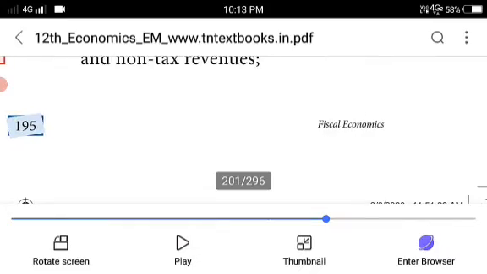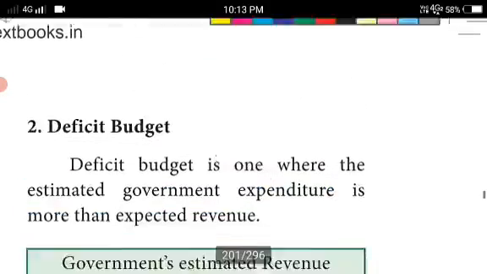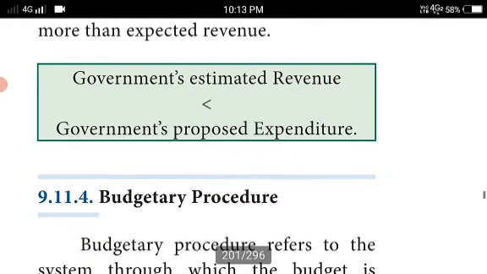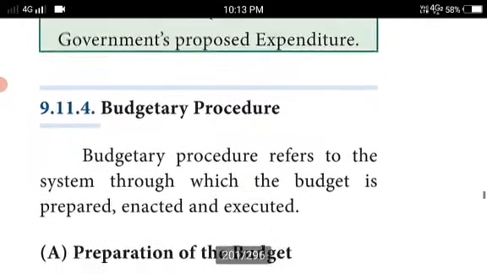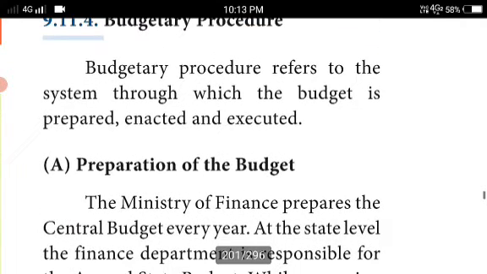What about a deficit budget? A deficit budget is not like a surplus budget. It is one where the estimated government expenditure is more than the expected revenue. So here the expenditure will increase. This is called a deficit budget. The government's estimated revenue is lesser than the government's proposed expenditure. Understood? And the budgetary procedure. What is the procedure when they are making the budget?